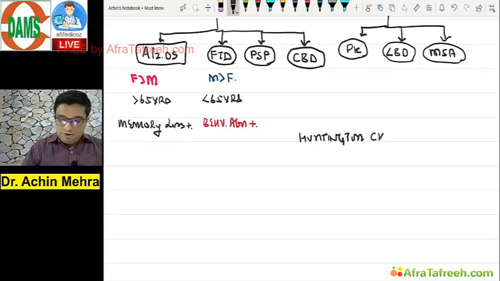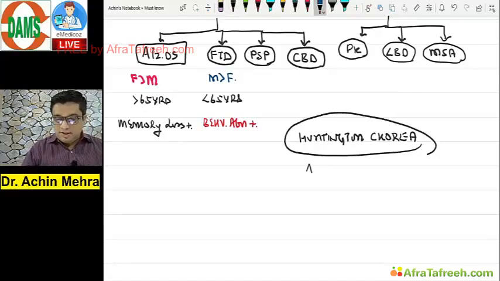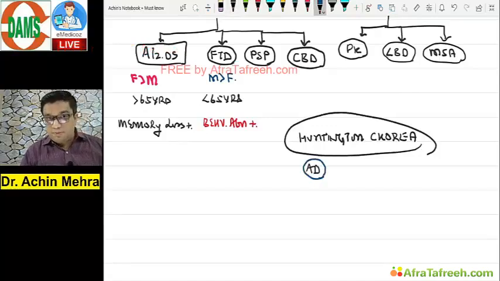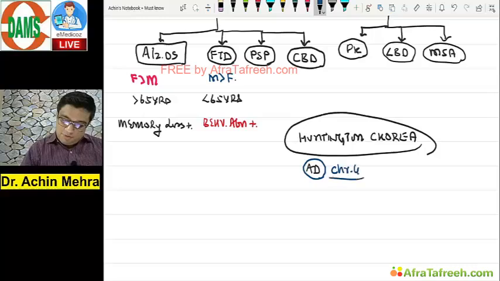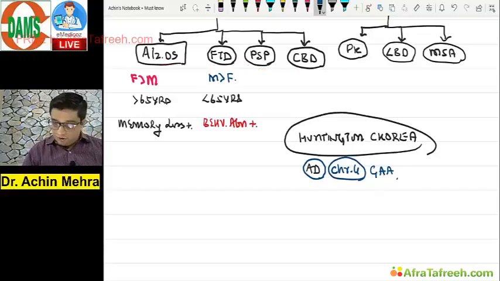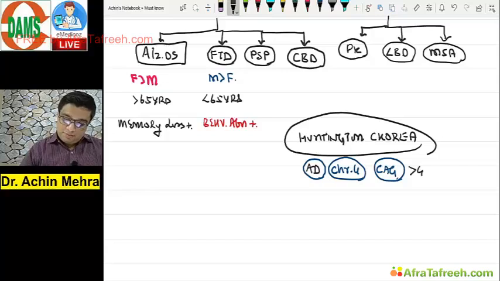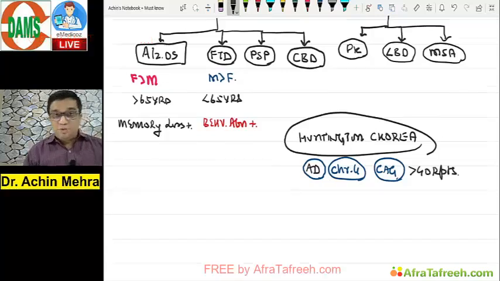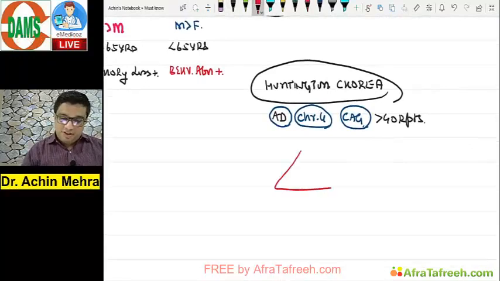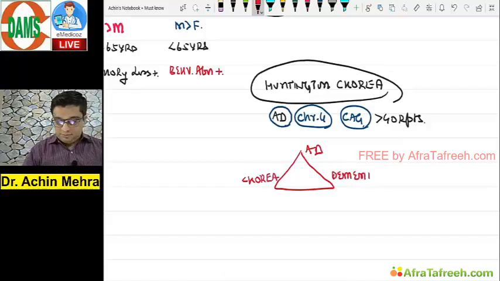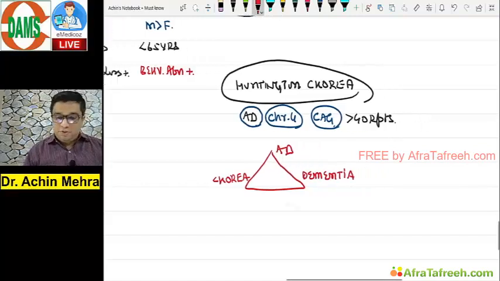Now, another neurodegenerative disorder, which is hereditary, I know, is Huntington chorea. Huntington chorea, another must-know topic. What is the must-know thing over here? The disease comes down in the family tree in the autosomal dominant trait via chromosome number 4, causing the repeat sequence of CAG more than 40 times. And I hope you remember the clinical manifestation of Huntington: autosomal dominant, movement disorder, chorea, along with dementia. So this is a small topic, must know.